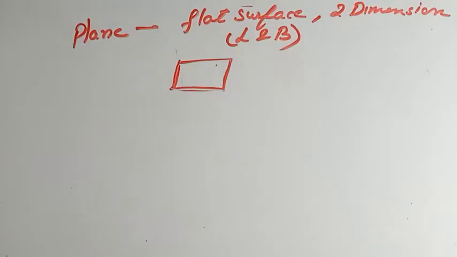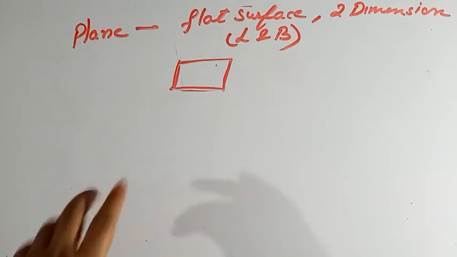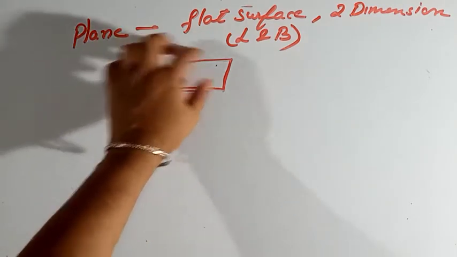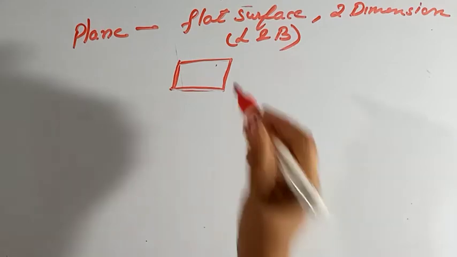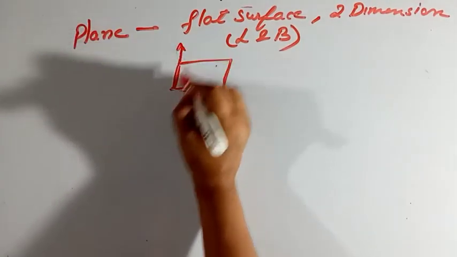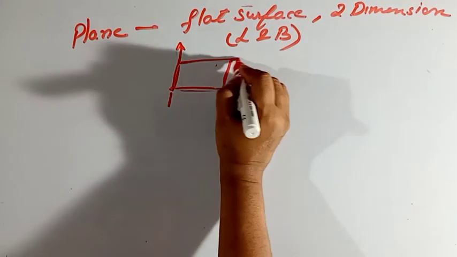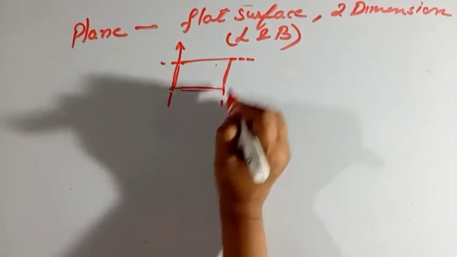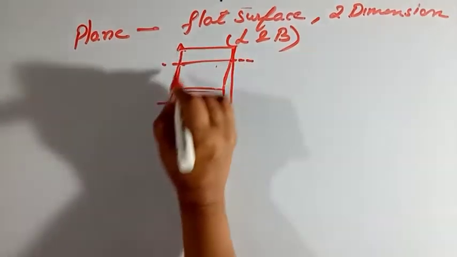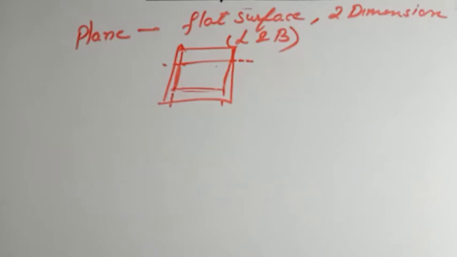A plane is a flat surface that we can extend in all directions. I can extend it from here, from here, from here, and from here. So that means I can increase the size of this plane. A plane is a flat surface that extends in all directions, and it is two-dimensional. That means it has length and breadth. Clear?